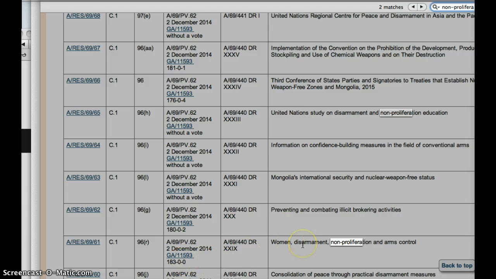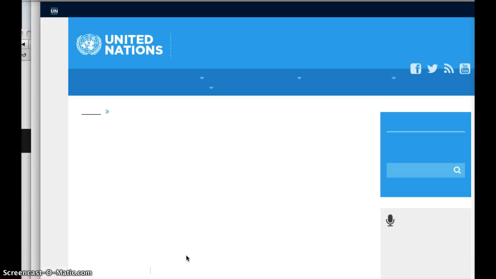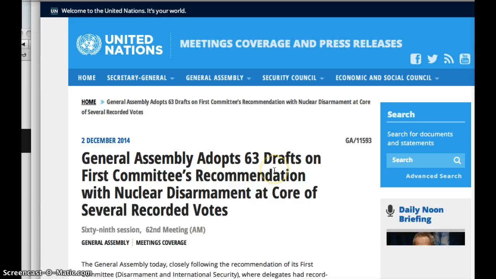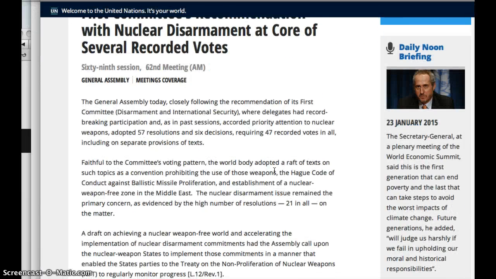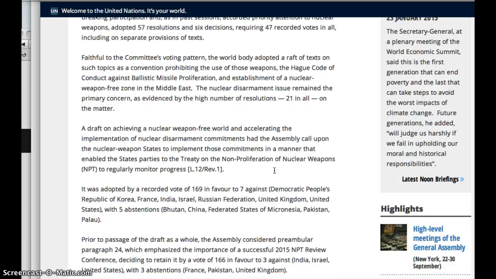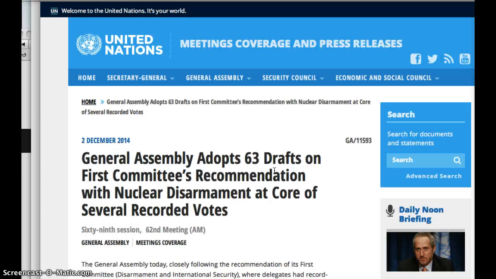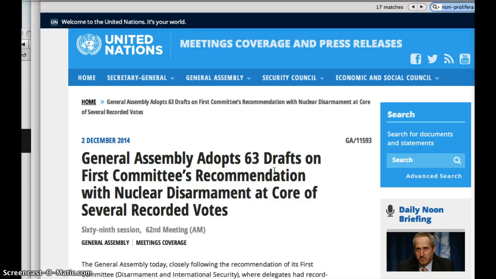Okay, so that's one, and this is about women, disarmament, non-proliferation, and arms control. So you see that everyone voted on it. And clicking on this link, you get something that's really useful too. And that is a link to the press release. So not only will it talk about the resolution, it explains it in a little more detail. And once again, you can do a Command F to see if you can find out about voting.